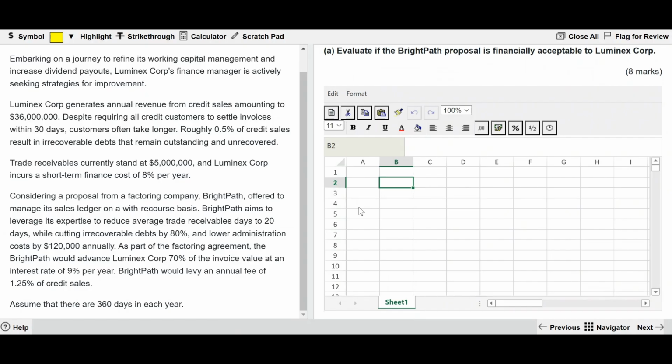Calculating the in-house receivable management cost.